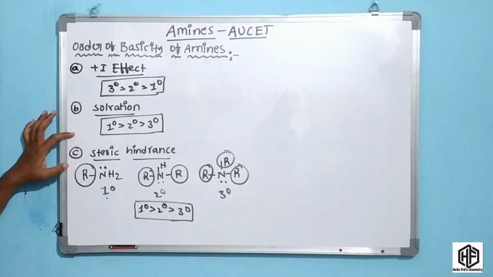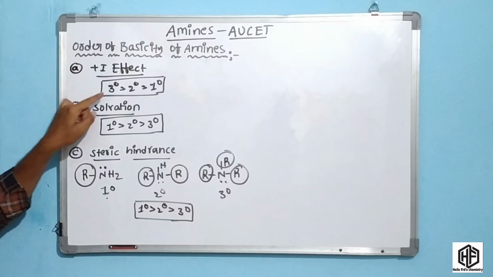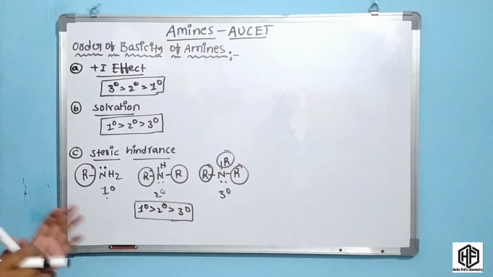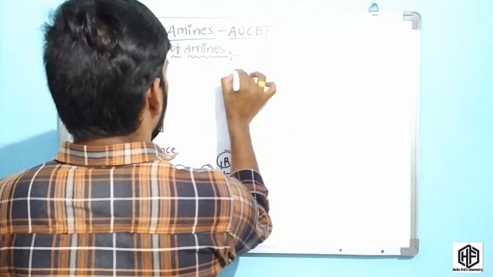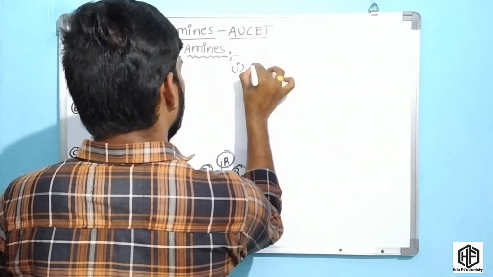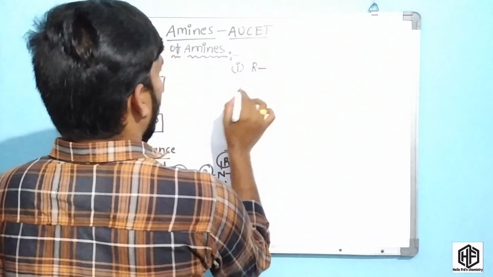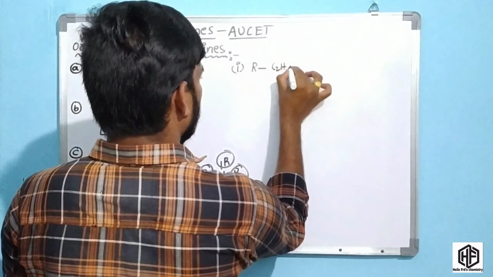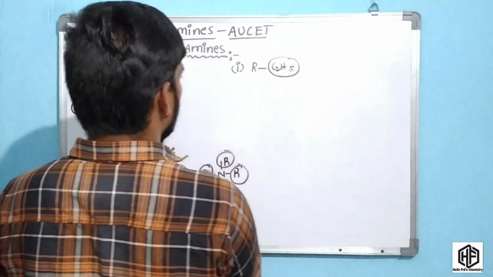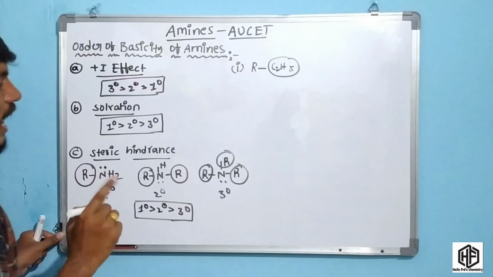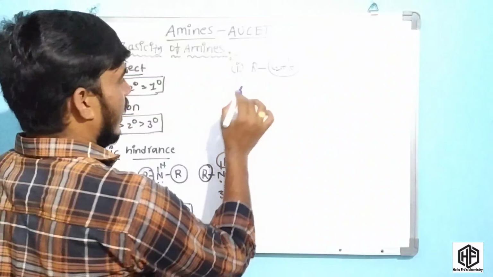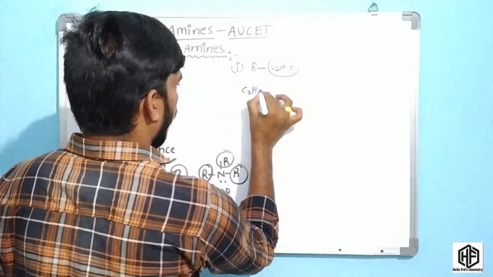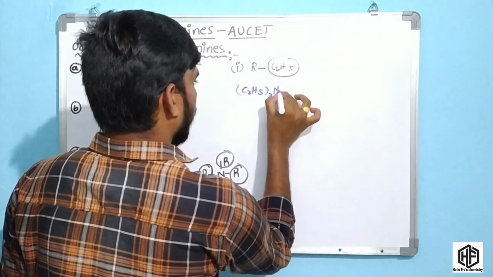Okay friends, these two effects explain the basicity order like this, but the plus I effect order is like this. But experimentally, what happened there, friends? Experimentally, the point 1 is, in these R, it means the alkyl group is C2H5. When the alkyl group is C2H5, the basicity order is, okay friends, this is so much important. The basicity order is C2H5 to NH.